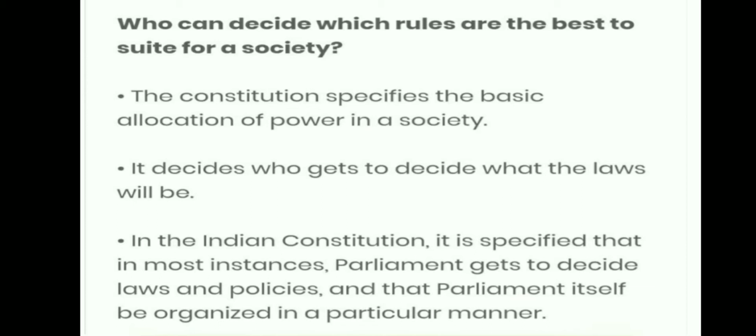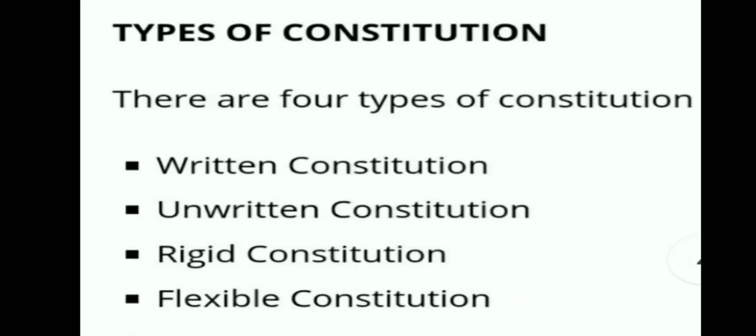It decides who gets to decide what the laws will be, and in the Indian constitution it is specified that in most instances Parliament gets to decide laws and policies, and that Parliament itself be organized in a particular manner.